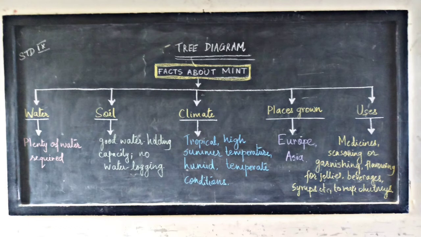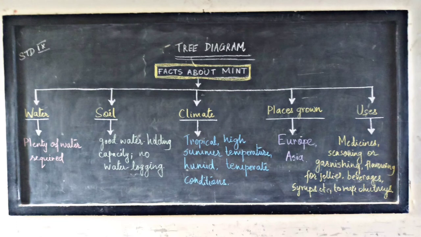When you do it on the paper, see that it is done with the help of a scale and a pencil. A proper tree diagram with proper measurement is made, and you do it either horizontally on the paper or vertically. Horizontally will be a little better, because it will take the whole page. Then you will see that I have written proper points, like plenty of water is required. It is tropical, high summer, temperate zone, etc. In this way, students, we have already prepared the tree diagram, that is facts about mint.